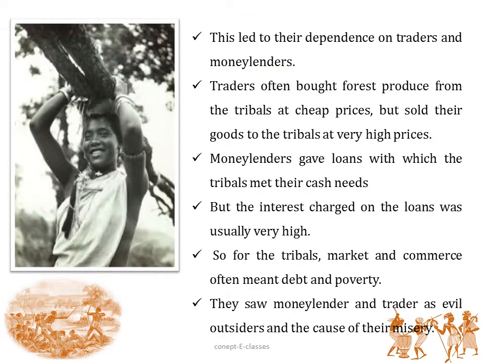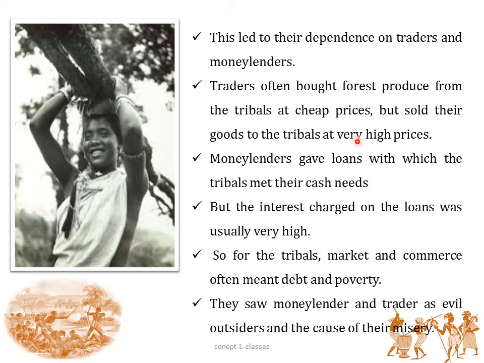So as a result, this led to the dependence on the traders and the moneylenders. But these traders often bought this forest produce from the tribals at very cheap prices, but they sold their goods to the tribals at very high prices.